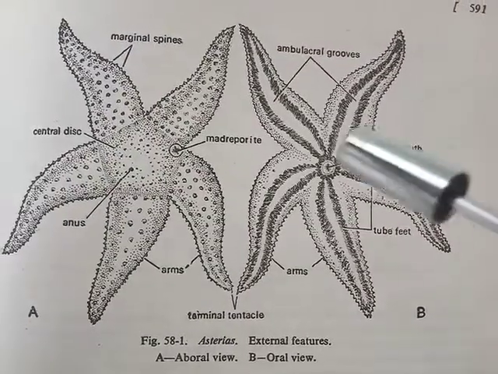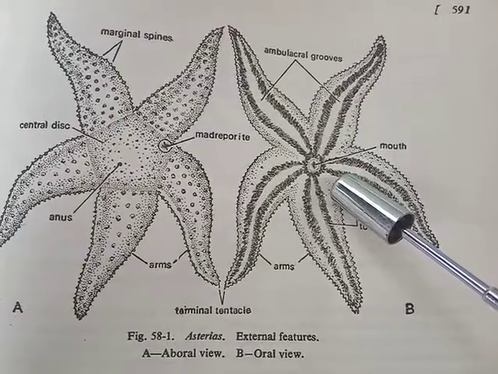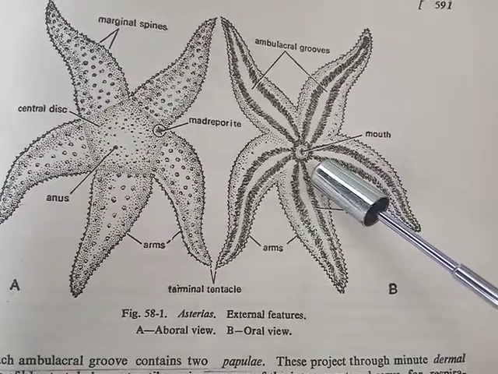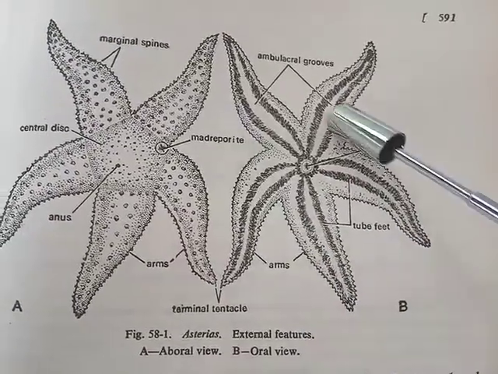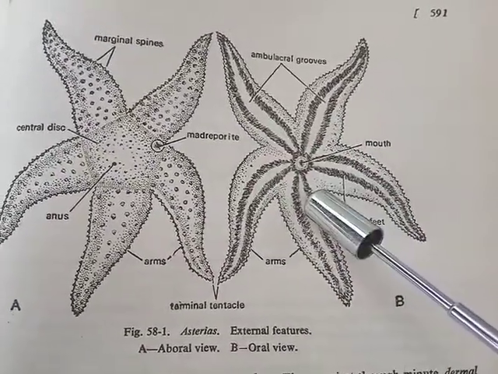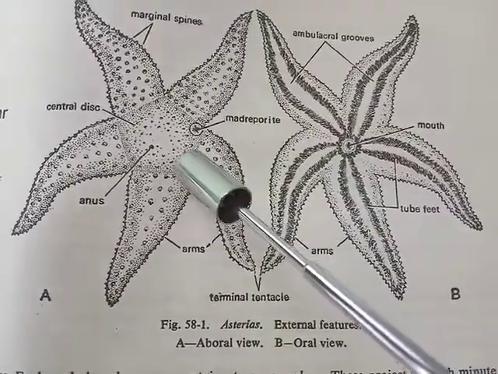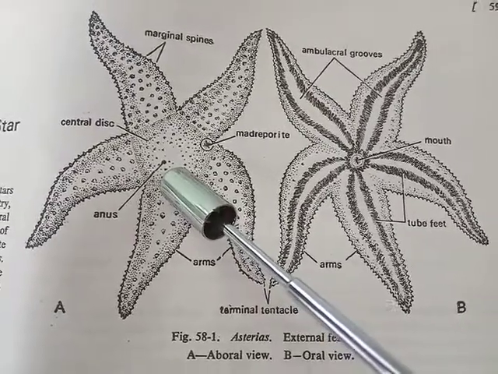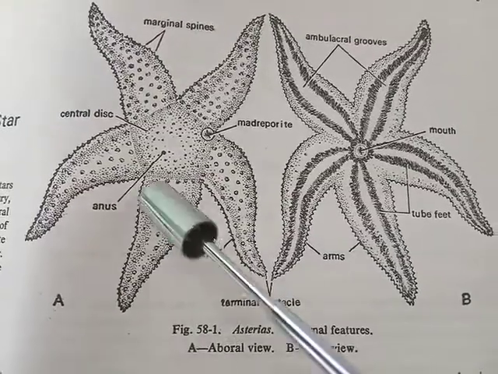So the mouth is on the ventral surface, called the oral surface, whereas the anus is on the dorsal surface, called the aboral surface.